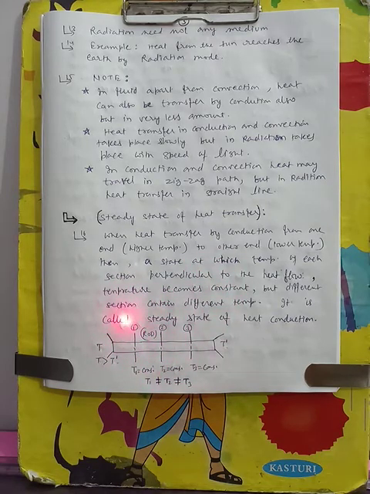If the temperatures of sections 1, 2 and 3 are individually constant, meaning the temperature of section 1 is T1 and remains constant with time, section 2 is T2 and remains constant, and section 3 has temperature T3 and remains constant, when all the different sections have different temperatures but each itself remains constant, this state of heat transfer is called the steady state of heat transfer.